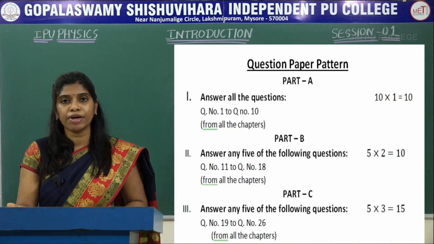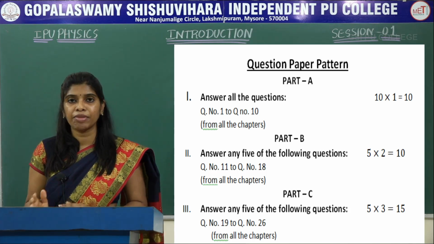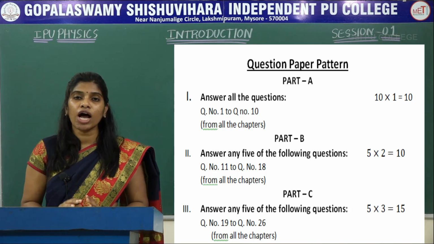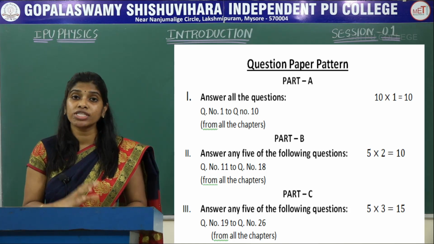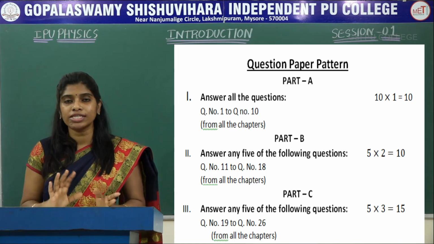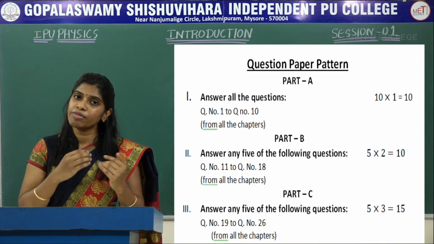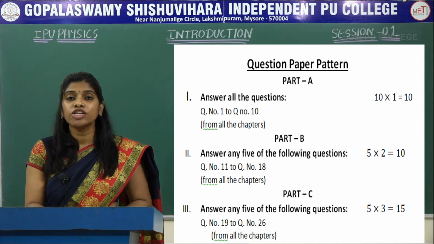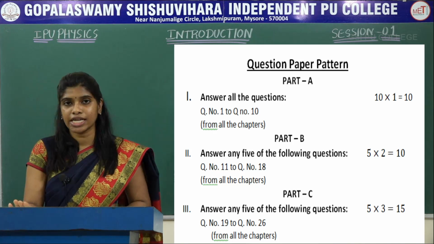If you look at the question paper pattern, there are 4 parts: part A, part B, part C and part D. Coming to the first main, you have to answer all the questions. These questions will be for 1 mark each, and the questions are from all the chapters, that is, from chapter 1 to chapter 15. You may get the question from any of the chapters. So this is the compulsory main, where you have to answer all the questions. This main is for 10 marks.